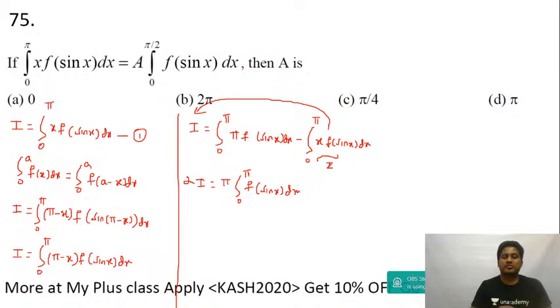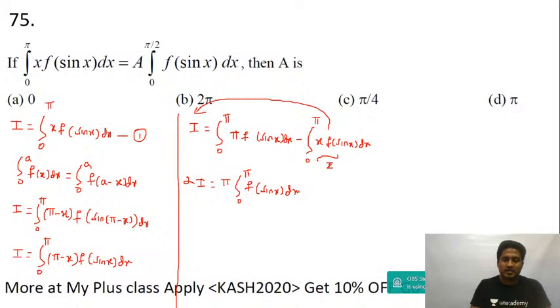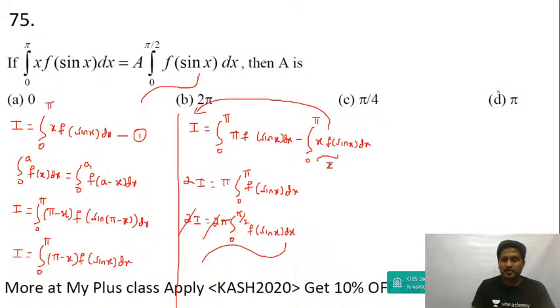Isn't it, guys? Just now we used the property that 0 to a can be written as 2 times 0 to a by 2 if f of a minus x is equal to f of x. So change x to upper limit minus x, you get back the same thing. I can write 0 to pi as 2 times 0 to pi by 2, and then this is f of sine x dx. So I cancel this 2 and 2. Now you compare this and this, the value of a should be equal to pi only. Is it not? If I compare, the value of a will be equal to pi. Okay, let's move to the next question.